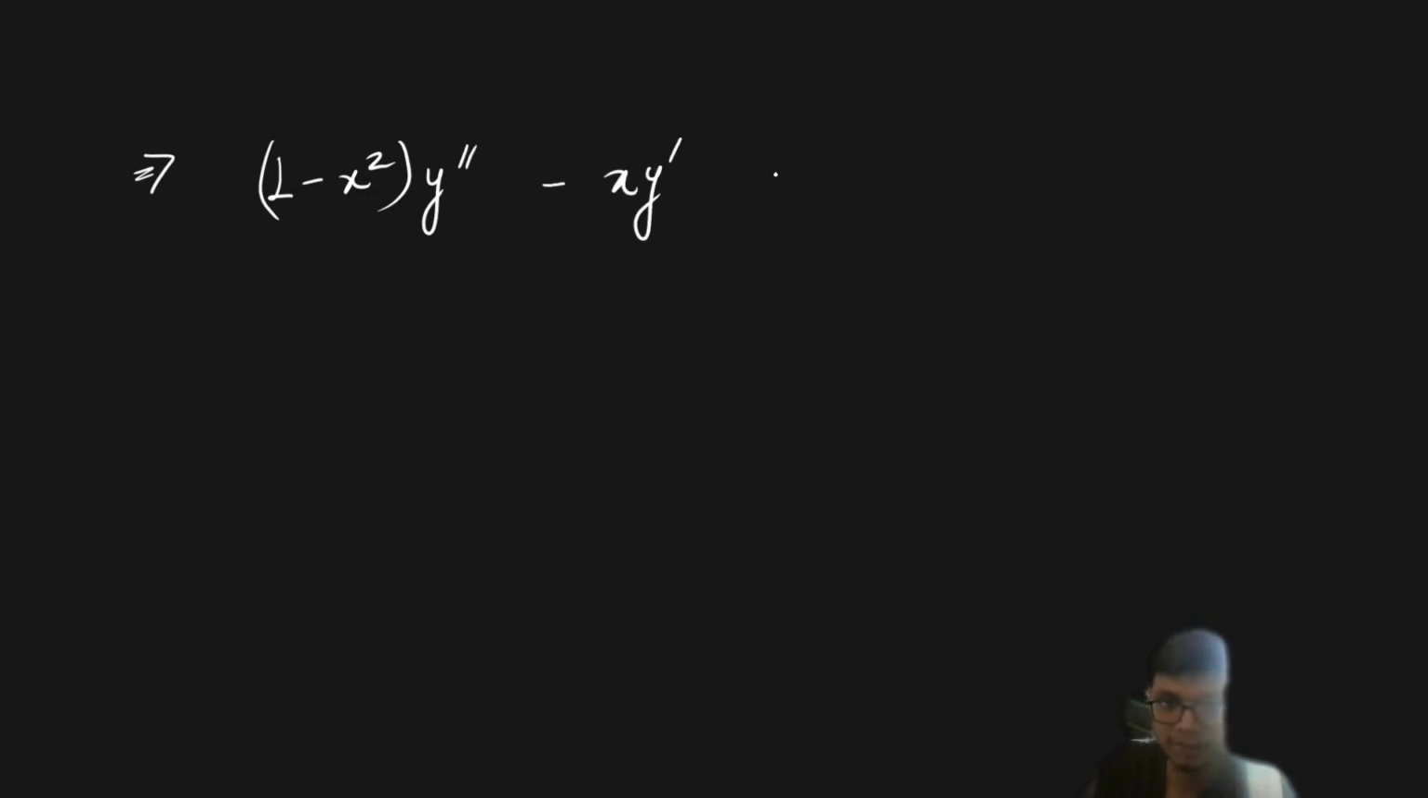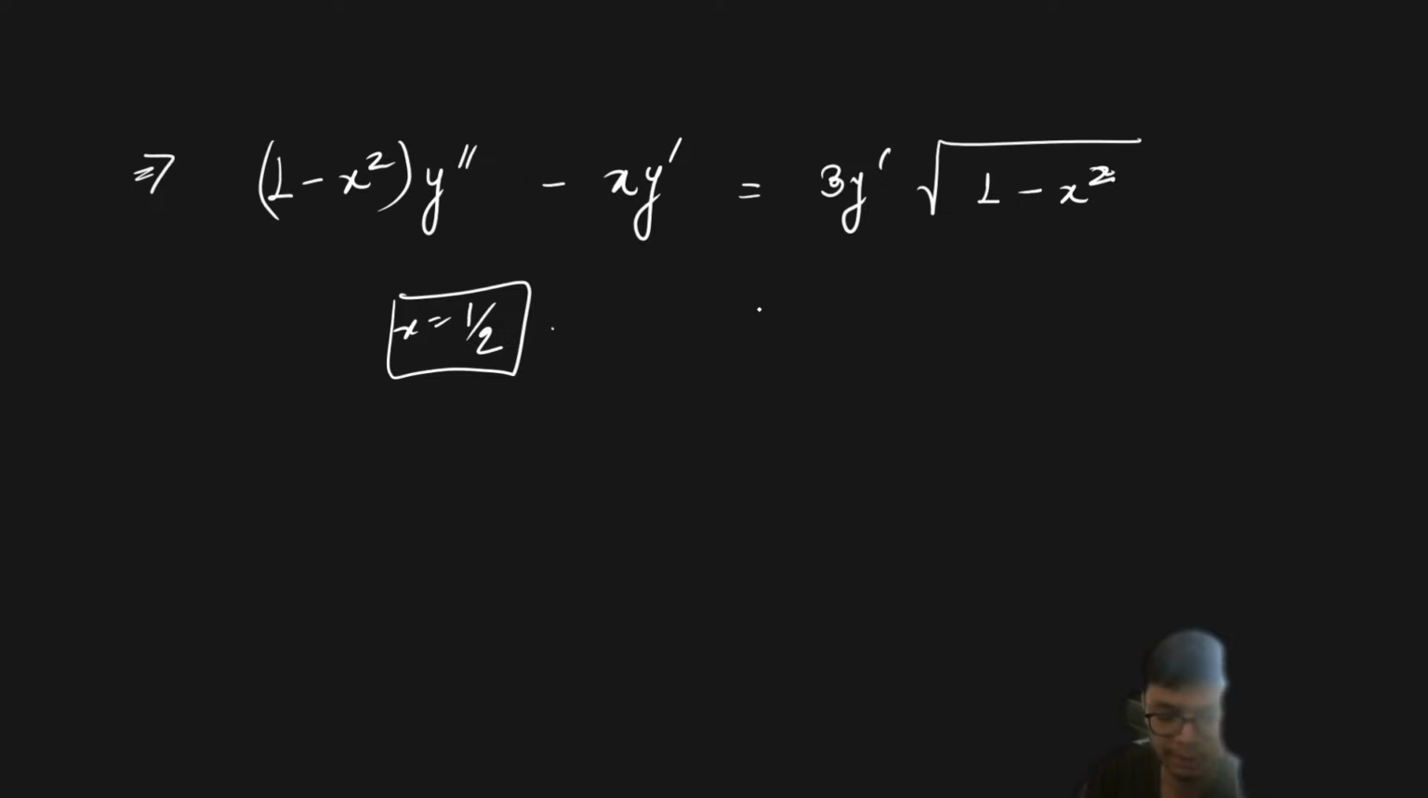Now if we simplify this expression, I will get (1 minus x square) into y double dash minus x into y dash equals 3y dash into square root of 1 minus x square, right? Now at x equals 1 upon 2, let us find out what is the value of this particular expression.